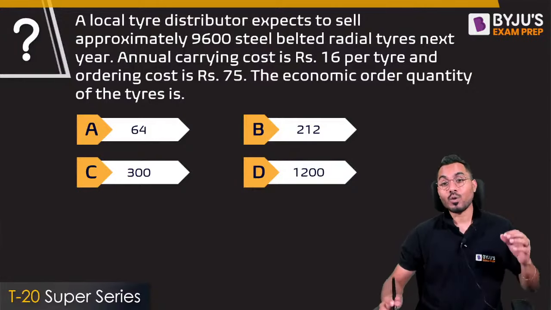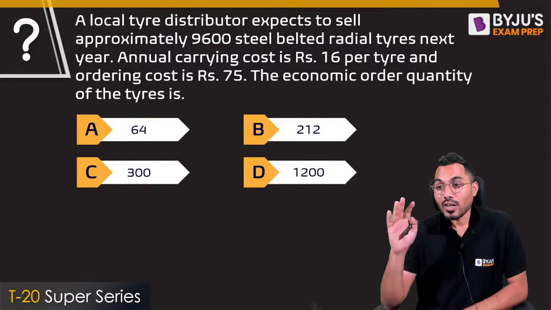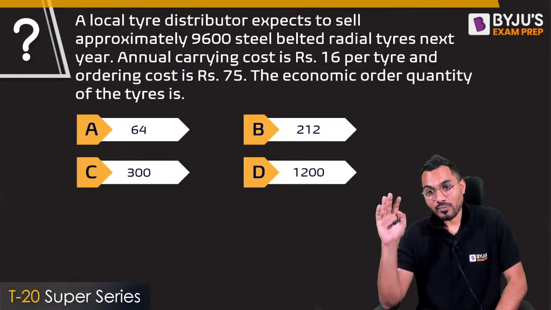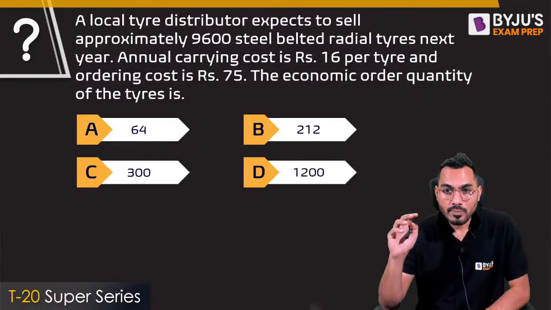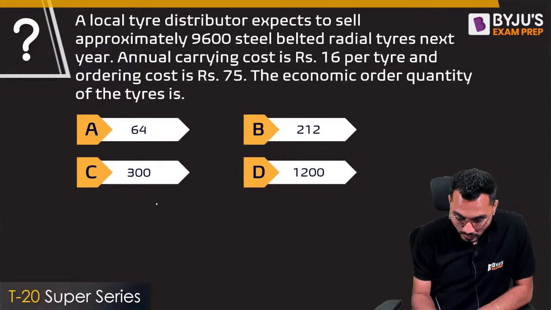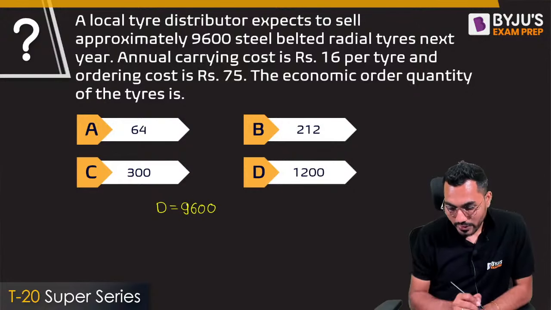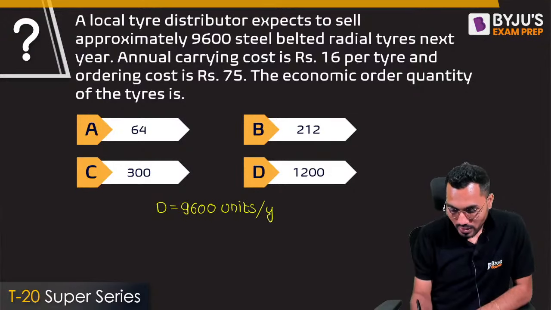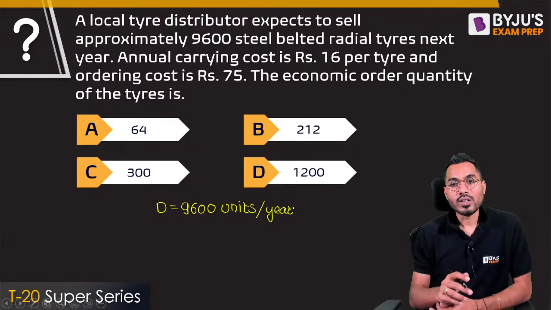Ordering cost is exactly equal to 75. The economic order quantity of this tire is? Is it 300? I don't know. Let's check it. The annual demand is given as 9,600 units per year. This is exactly equal to annual demand given per year.